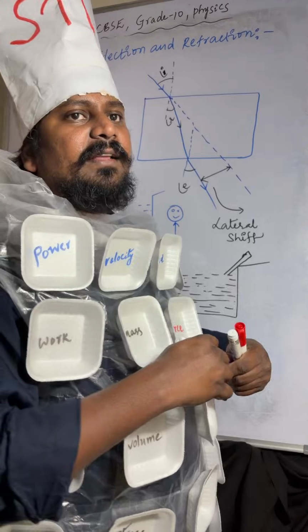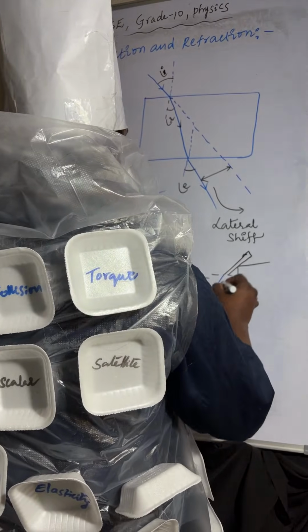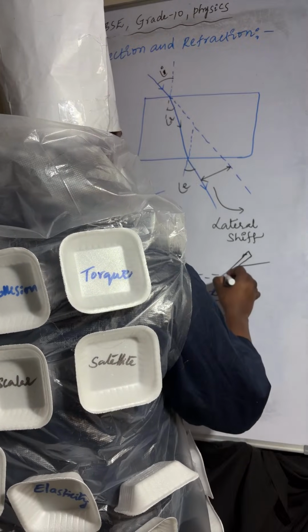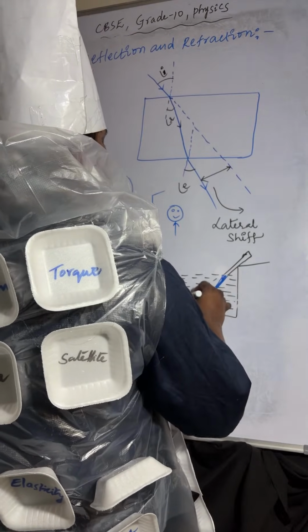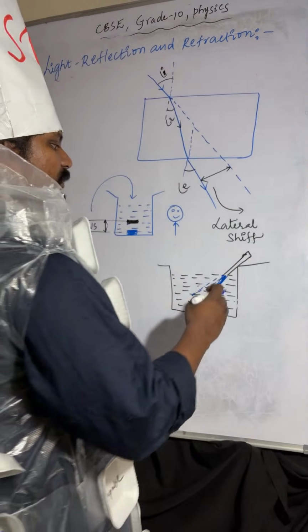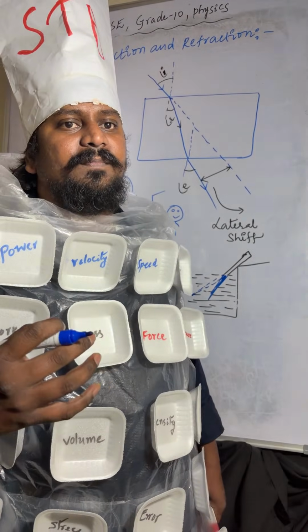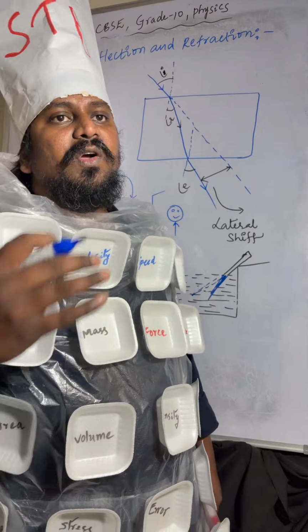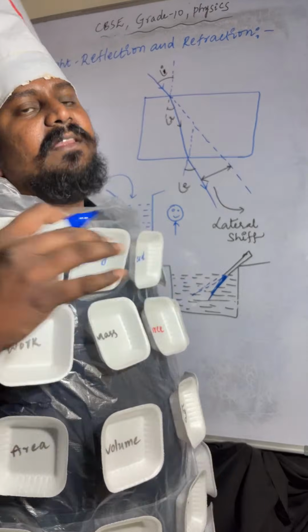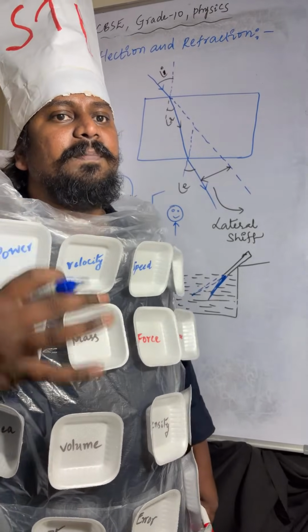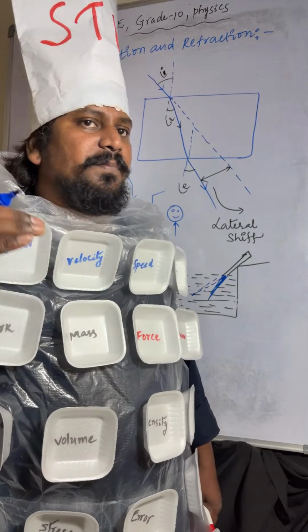Here you can see the position of the pencil. At the interface between water and air, at that position, the pencil appears to be bent.